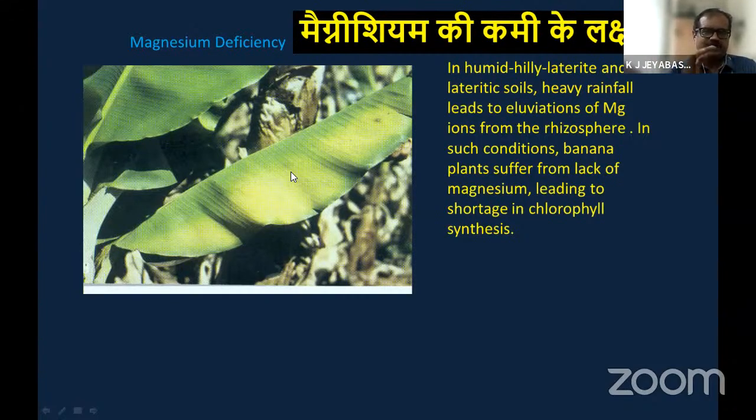So we have to be very careful while handling these nutrients, because potassium is antagonistic with calcium, and potassium is antagonistic with magnesium. So mere application of all these nutrients is not sufficient. We have to see whether all these nutrients are existing in a balanced condition or not. That is a very crucial point. You can see, in the next slide I will show.